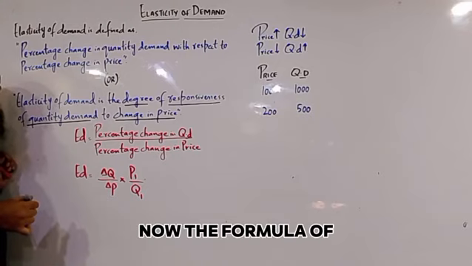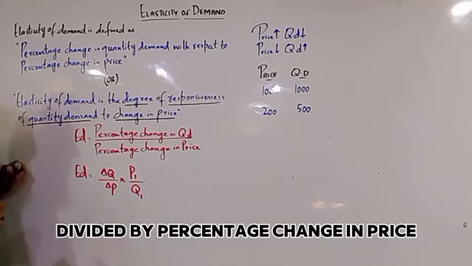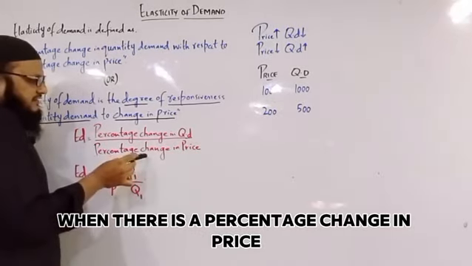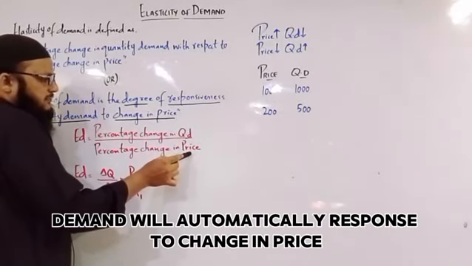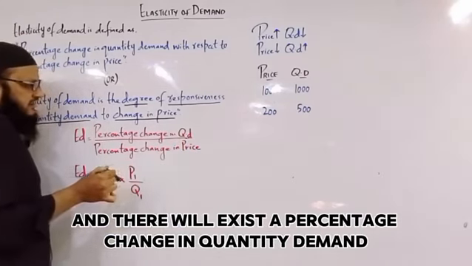Now, the formula for finding the elasticity of demand is percentage change in quantity demand divided by percentage change in price. When there is a percentage change in price, demand will respond, and there will be a percentage change in quantity demand.